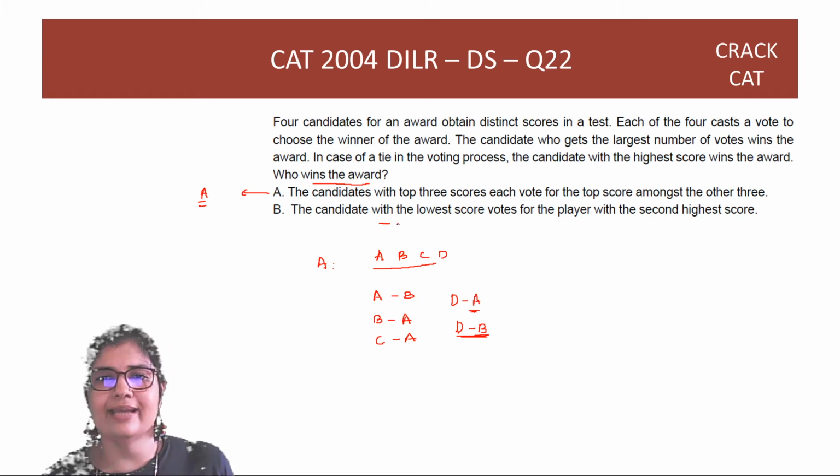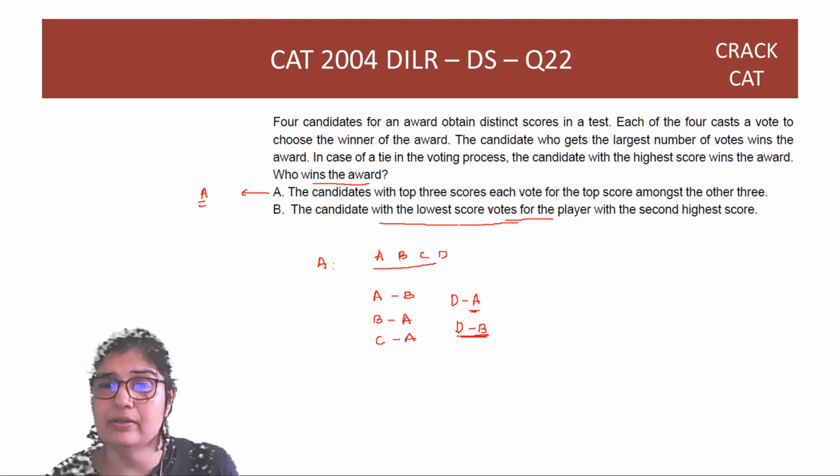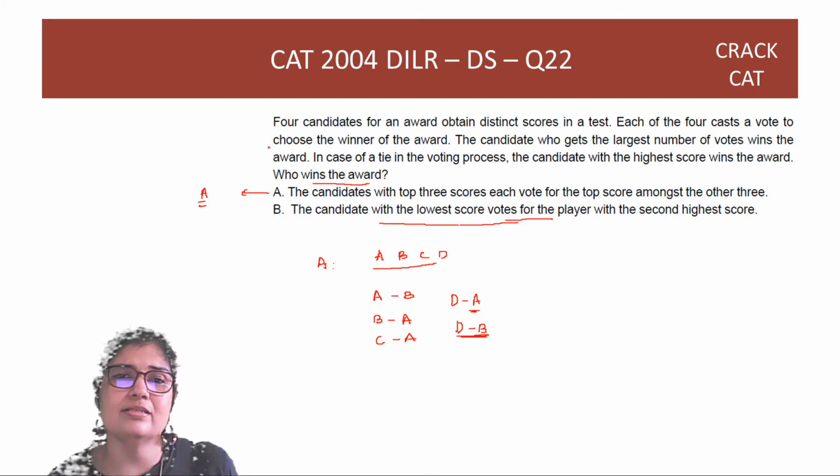Now the candidate with the lowest score votes for the player with the second highest score. Now this is just one, I have to look at it alone, remember. By itself, this doesn't give me too much information at all, right? So answer is, first statement alone is sufficient, which means we'll go for option 1.